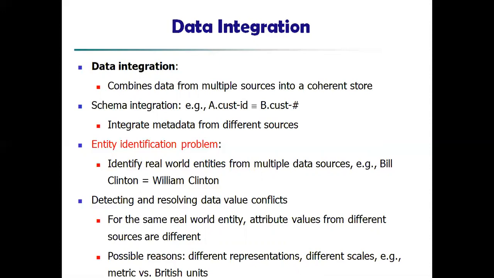For example, metric units versus British units. We have already seen that metric values might differ in different places. So when they are taking metadata, at that time itself you should give a possible reason for different representations or different scales, ranging from 0 to 1 or 1 to 0, in which scale you are referring or which metrics you are going to refer to. This also we have to take into account.